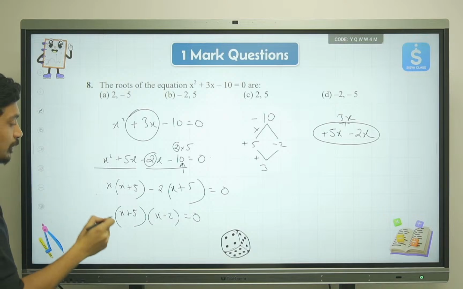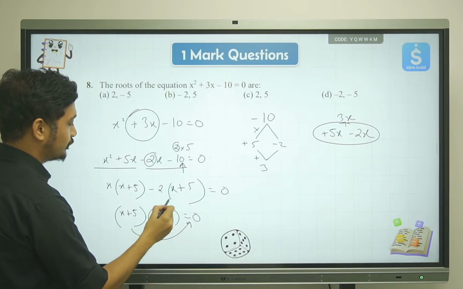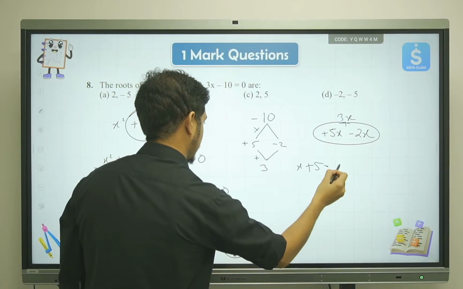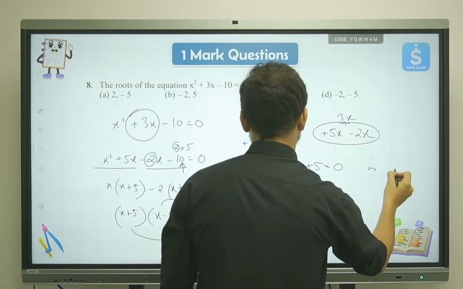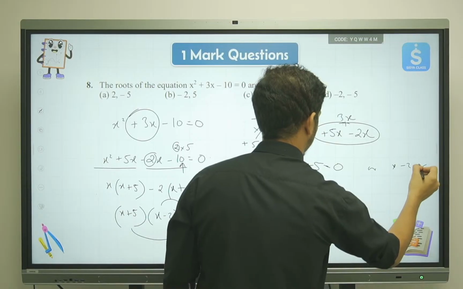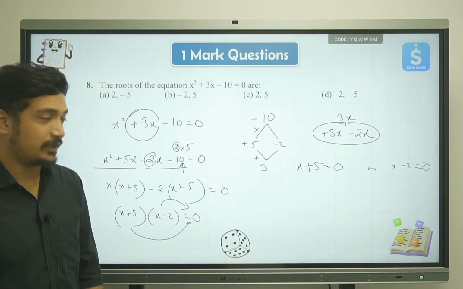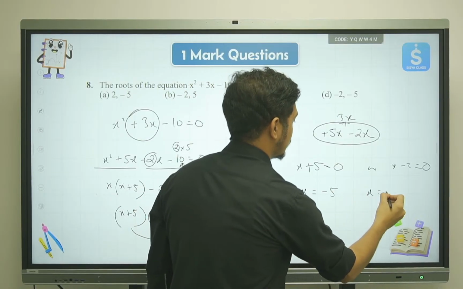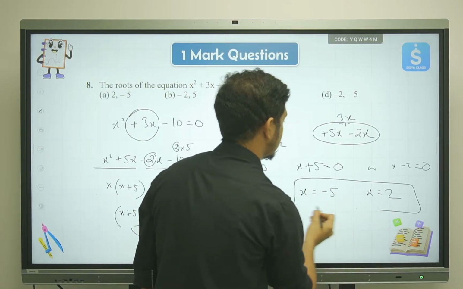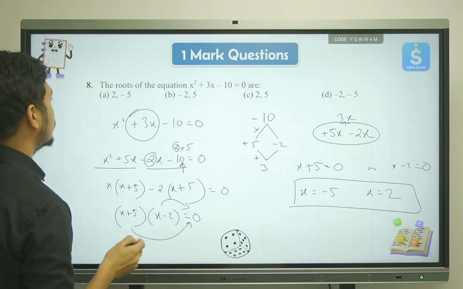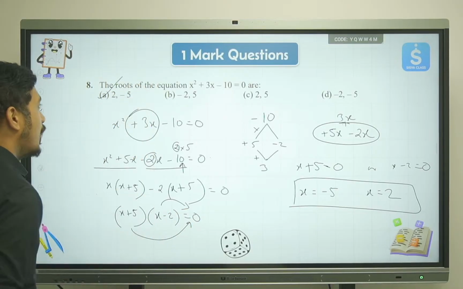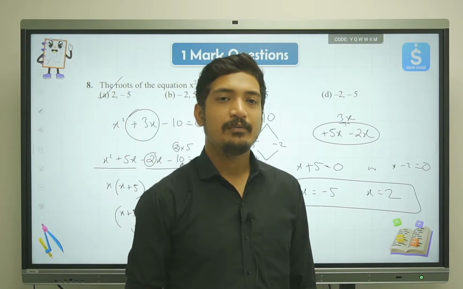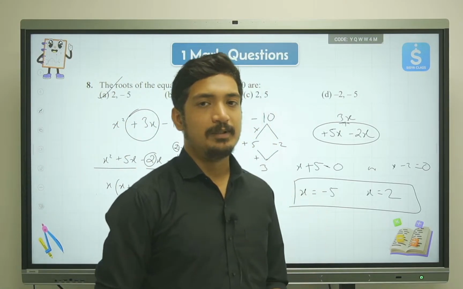Now what we'll do is equate each bracket with 0. So we'll get x plus 5 is equal to 0, or x minus 2 is equal to 0. Now let's find the answer. So we have x is equal to minus 5, and then x is equal to 2. This will be the answer. Let's try to find out. So we have minus 5 and 2, which is option A. Option A is correct. That's how you solve by the method of factorization. I believe this is clear to all of you.